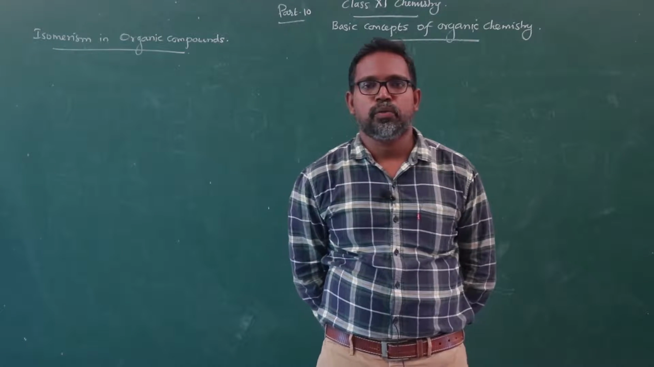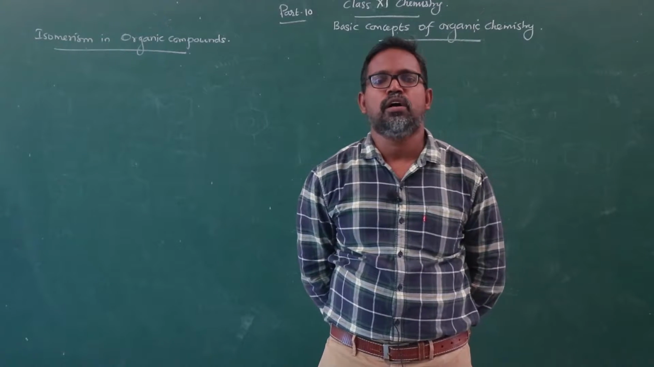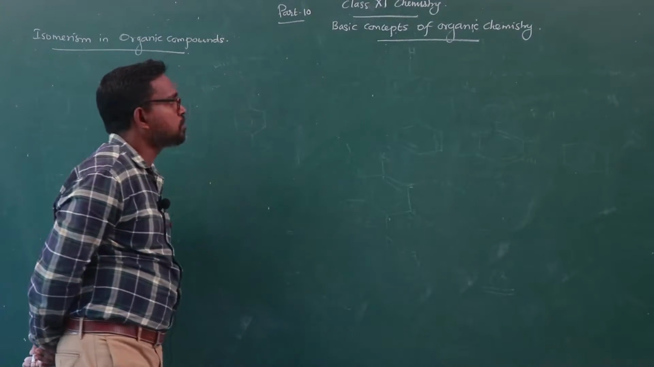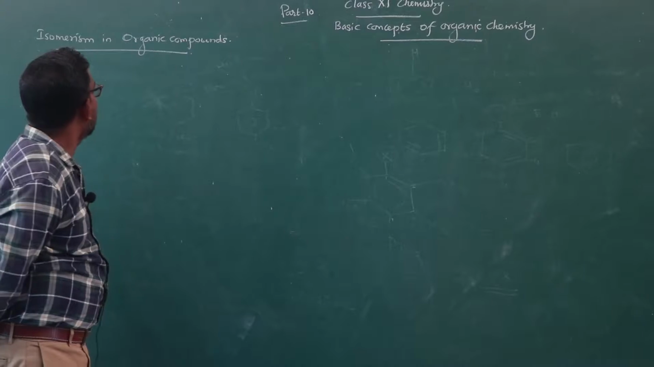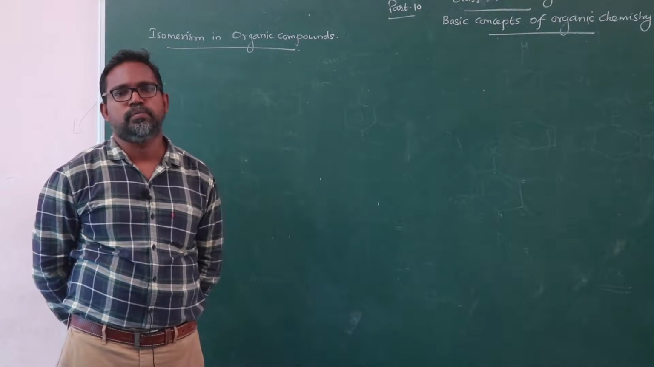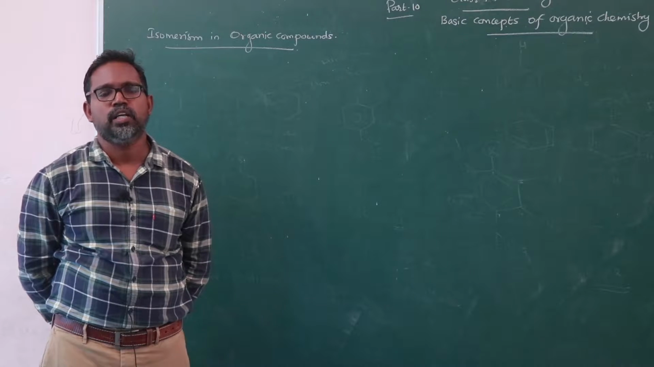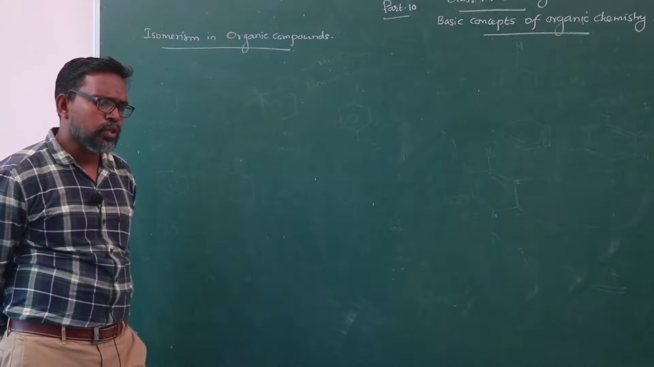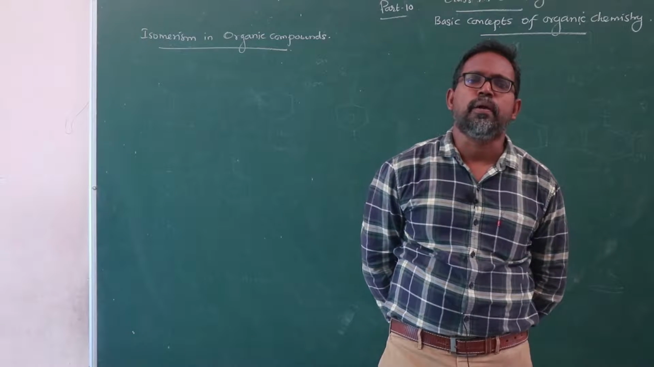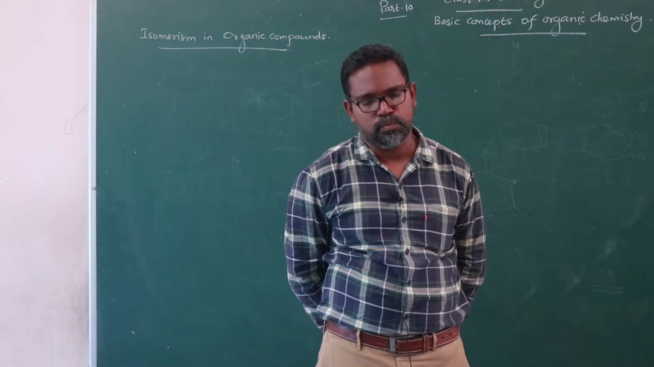Today we are going to discuss isomerism in organic compounds, the continuation of the basic concepts of organic chemistry. Now what is isomerism? What are the types of isomerism? Some related examples of isomerism. Isomerism is a property which is shown by the majority of organic compounds.